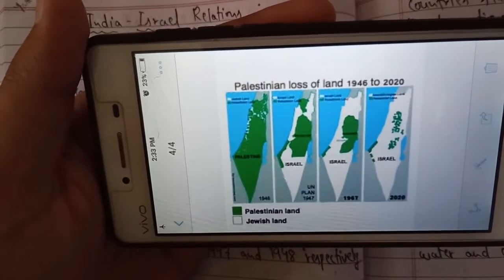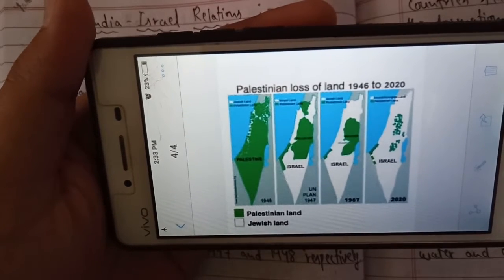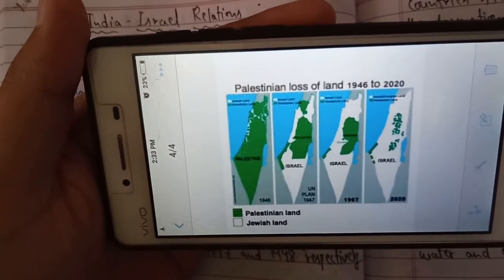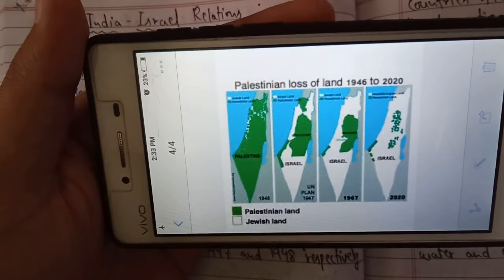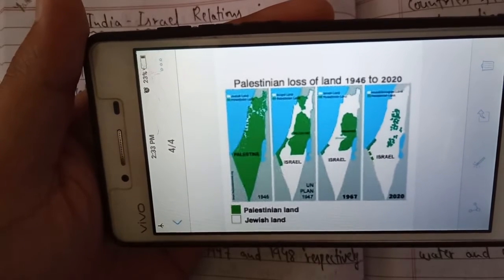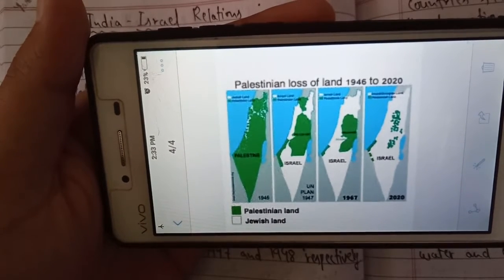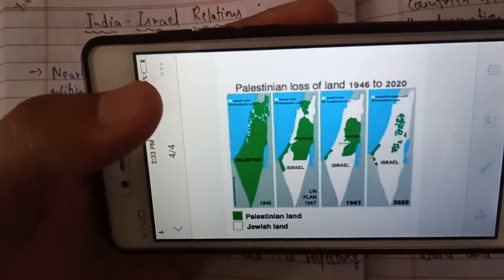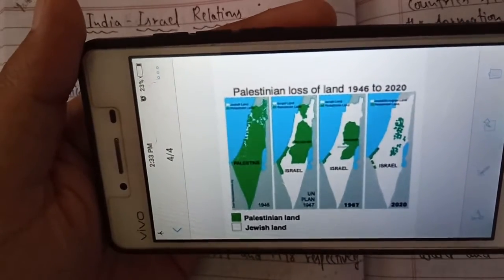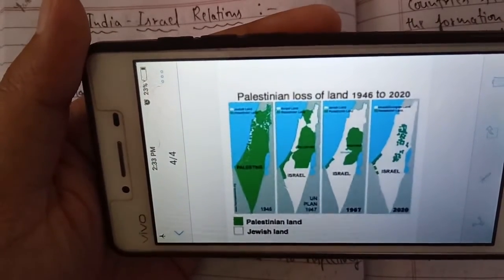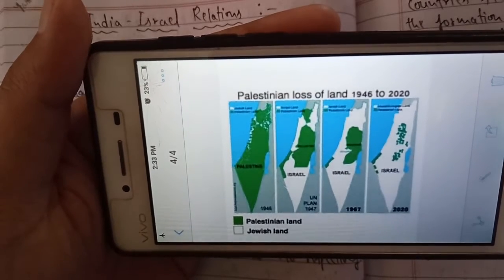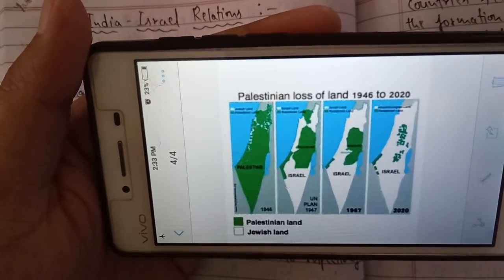Before we move forward and see the relations between India and Israel, it is important for you to understand the historical background of this country, and the important political reasons why we could not develop any foreign relations or any sort of relations with Israel for such a long period of time after independence.